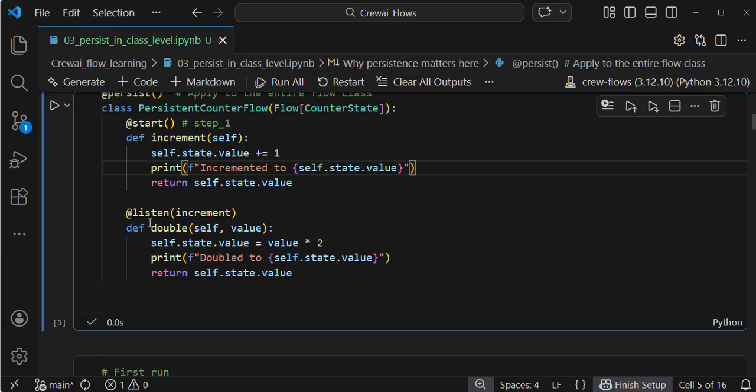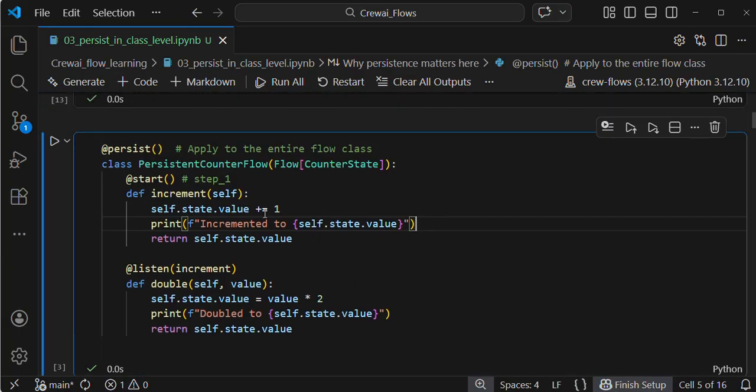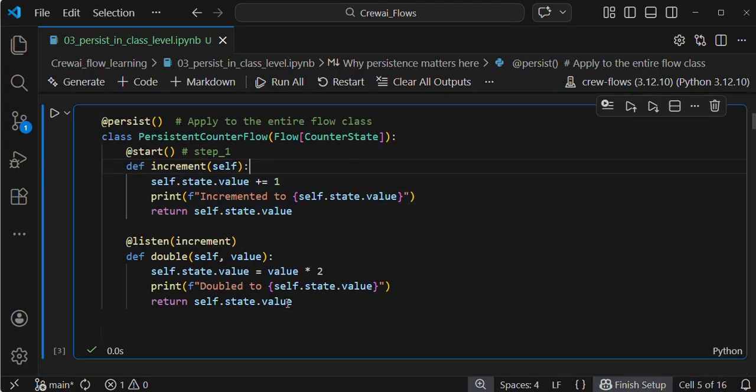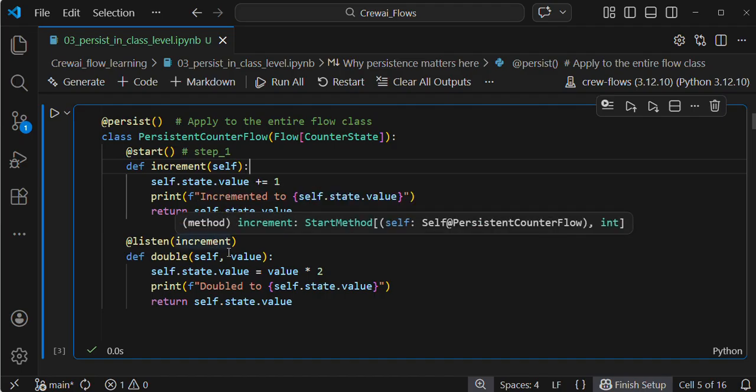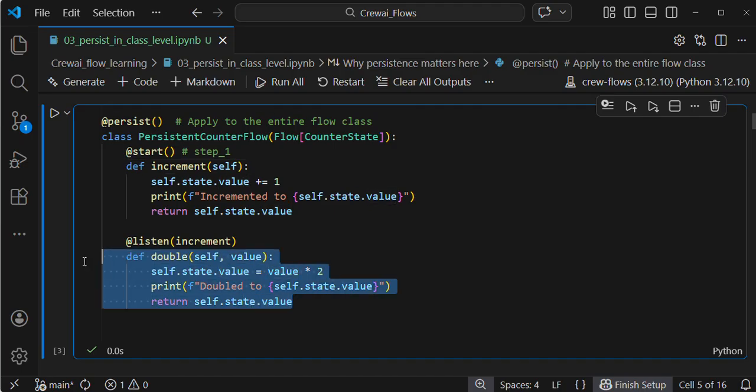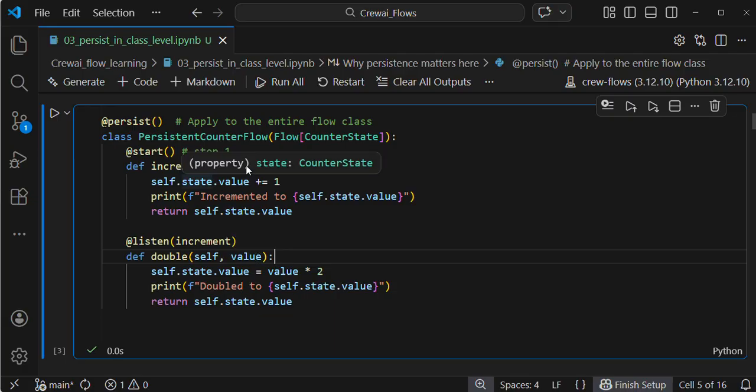And then I am listening to this increment. Once step 1 is finished, this listen will automatically get triggered and will start to execute. Self.value: I will take the step 1 output as input to this second step. This is my step 2.